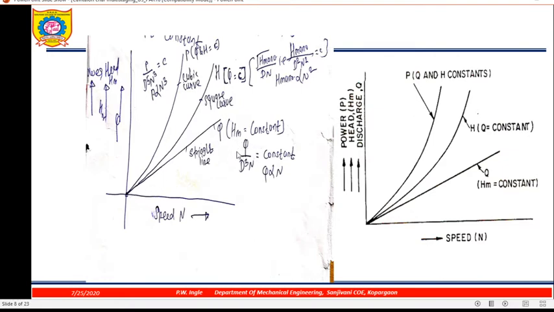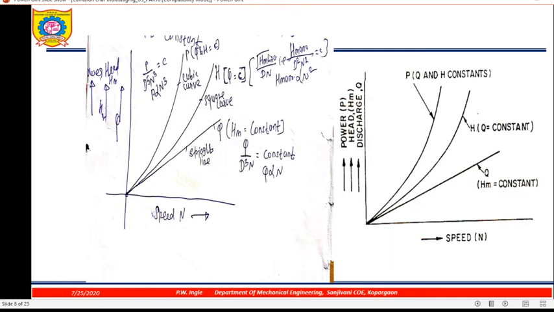This is what? Yes, for plotting this Q versus N, you are getting a straight line, because Q upon D cubed N equal to constant. So D is constant, therefore Q is proportional to N. That's why it is a straight line. So this curve we have drawn by taking reference of what? Q upon D cubed N is nothing but the flow coefficient.